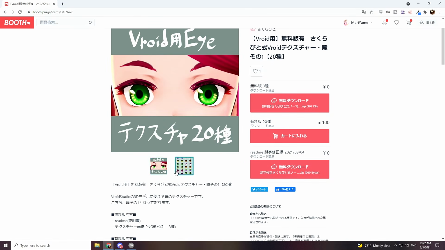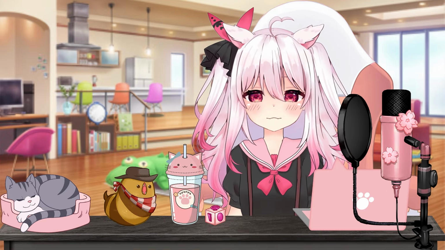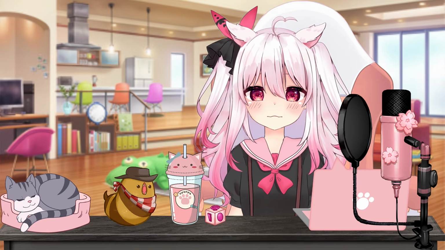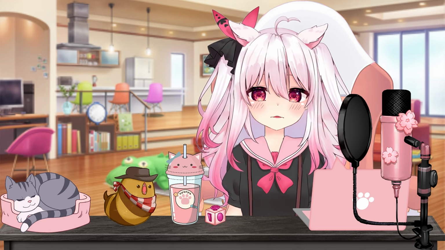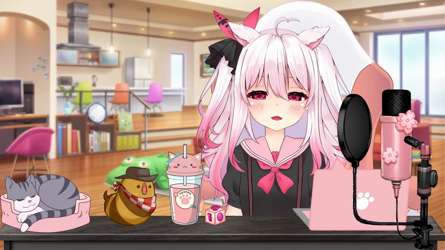Although be sure to give credit to the model that you're using and make sure you read the artist's terms of service, because some models can't be used for commercial purposes, some can't be used for not safe for work content, and there are other rules to keep in mind.